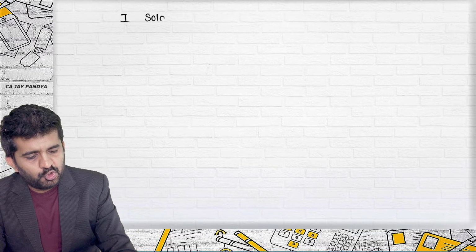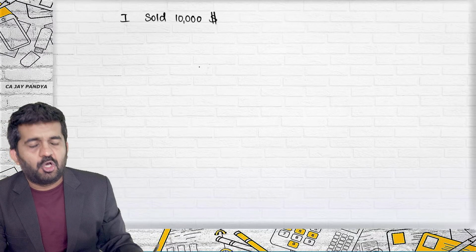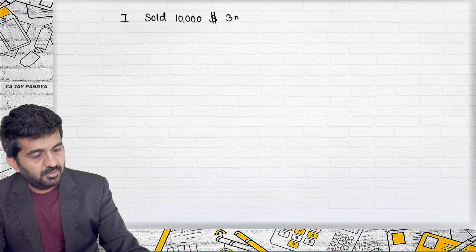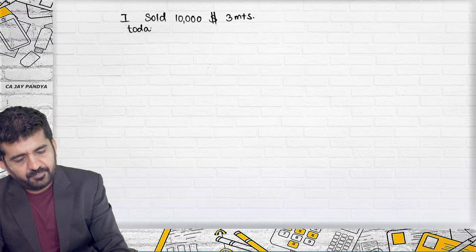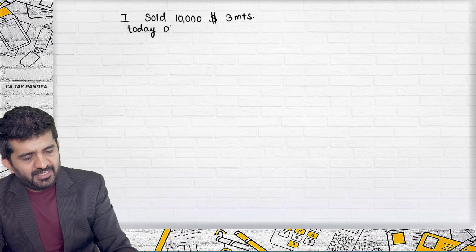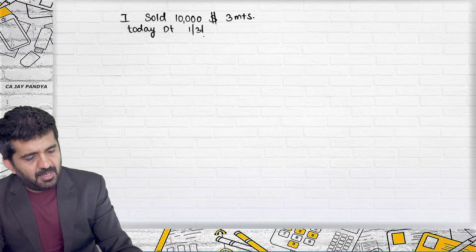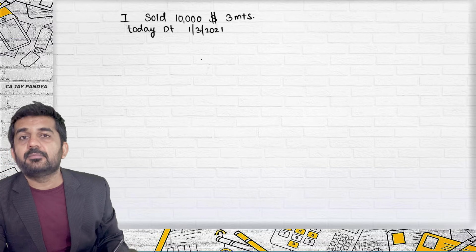Last example, and we'll end the session. I have sold $10,000 after 3 months from today. Today's date is 1st March 2021.